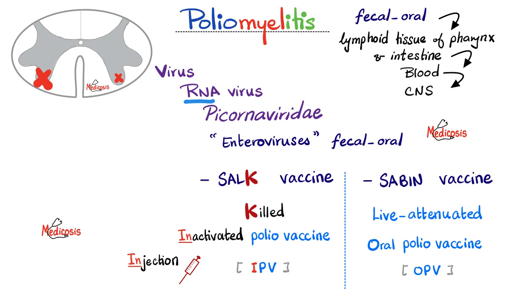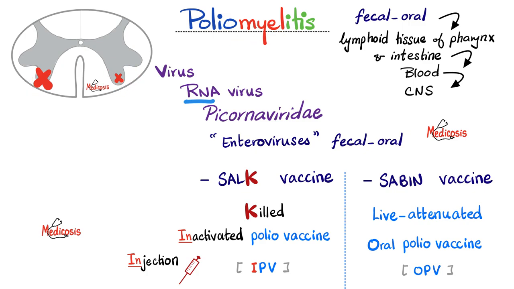And before you know it, there is poliovirus inside my gut, my GI tract, gastrointestinal tract. Polio is going to enter the lymphoid tissue of the pharynx and the intestines. Does anyone remember the tonsils, the Peyer's patches, and more? From the gut, it reaches the blood. From the blood, it reaches the central nervous system until it destroys the anterior horn cell of the spinal cord. Usually in an asymmetrical fashion, one is more involved than the other. One can happen earlier than the other.